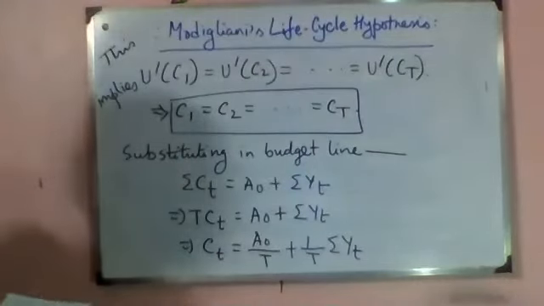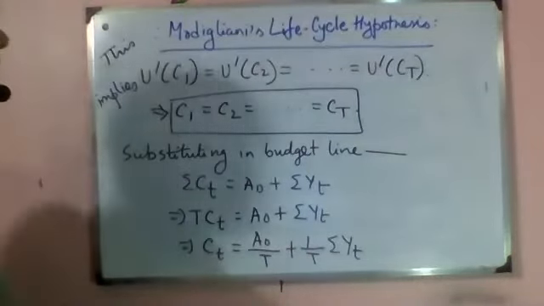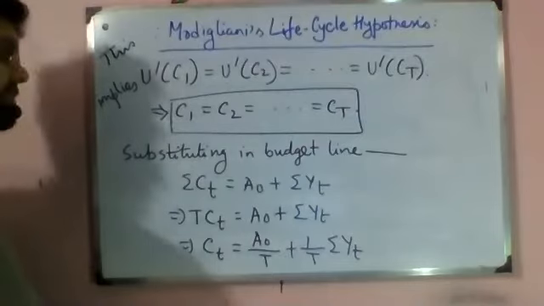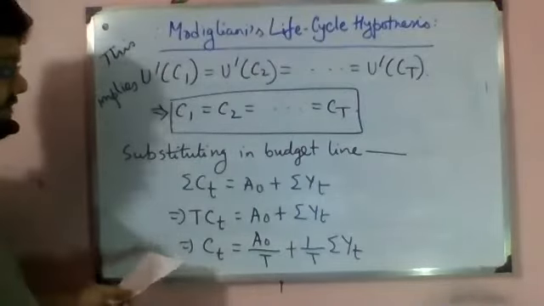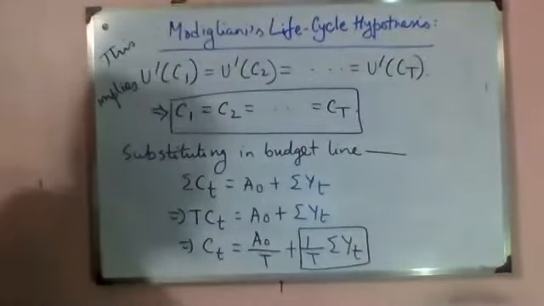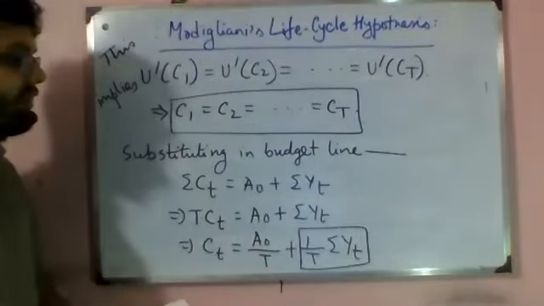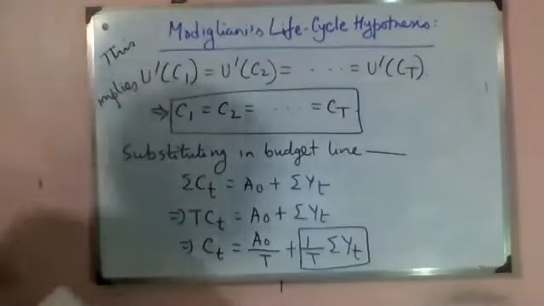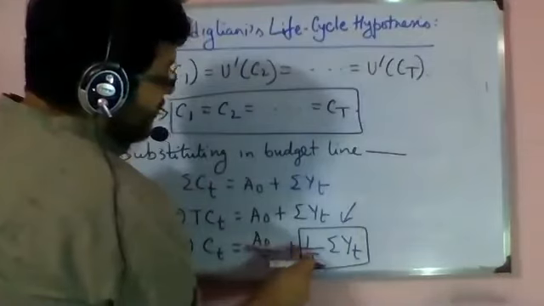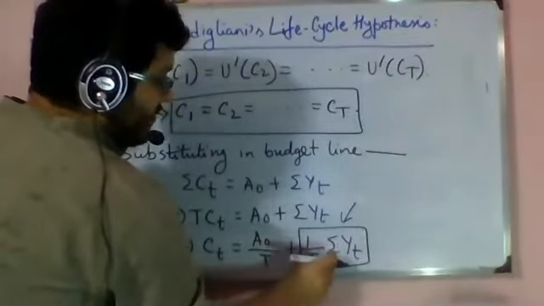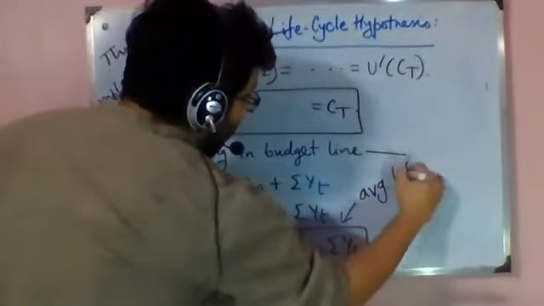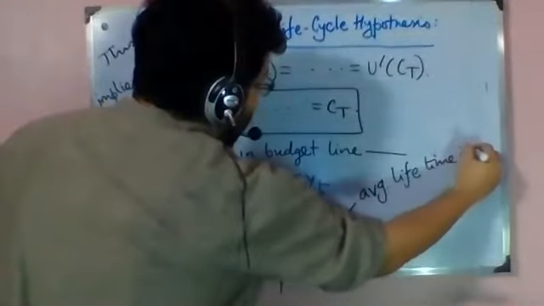Right? Now, what is sum over Yt? It is the sum of income that is available for all the capital T number of periods, and it is divided by capital T. So this expression in this box is basically the average lifetime income. So if I separate out 1 by capital T sum over Y small t, where t ranges from 1 to capital T, this expression implies average lifetime income.